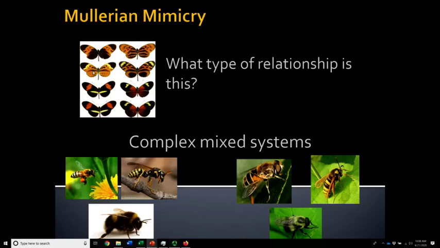Different species, they can't mate with one another. There are pre-mating barriers and pre-zygotic barriers. So anyway, they can't mate with one another.